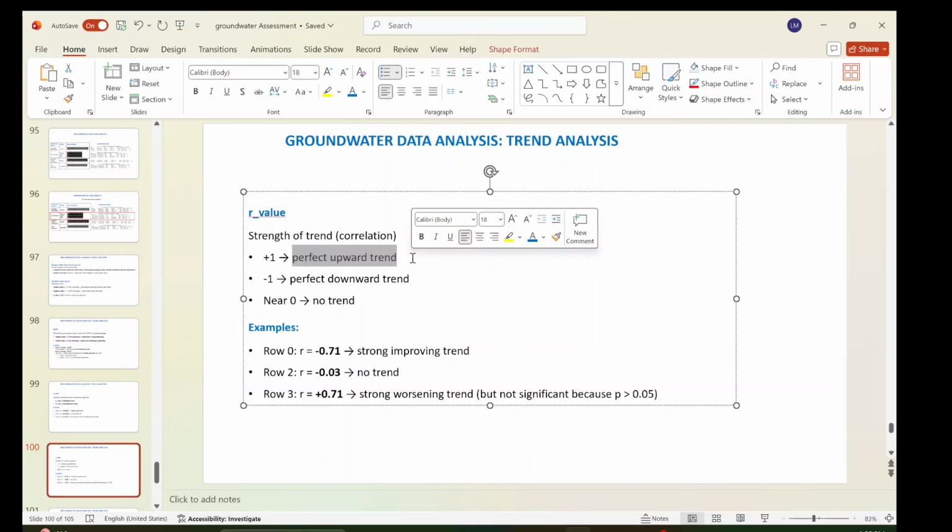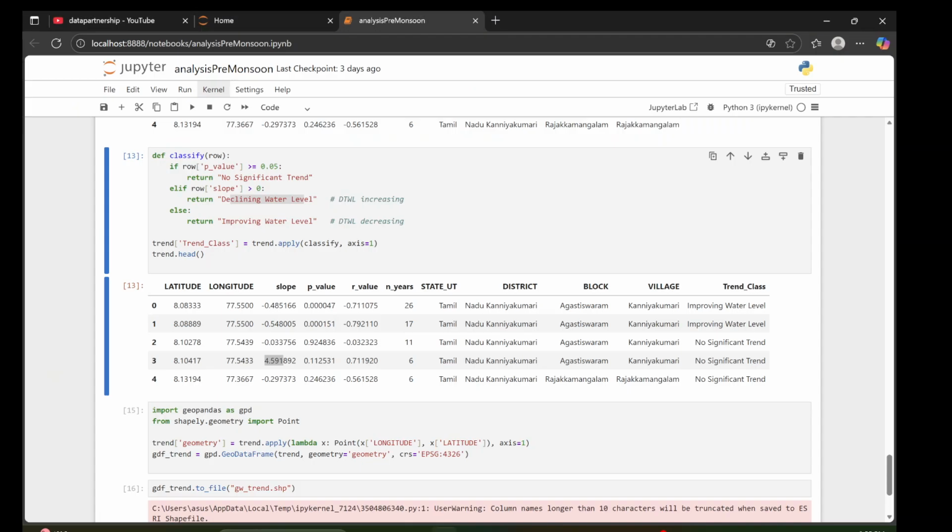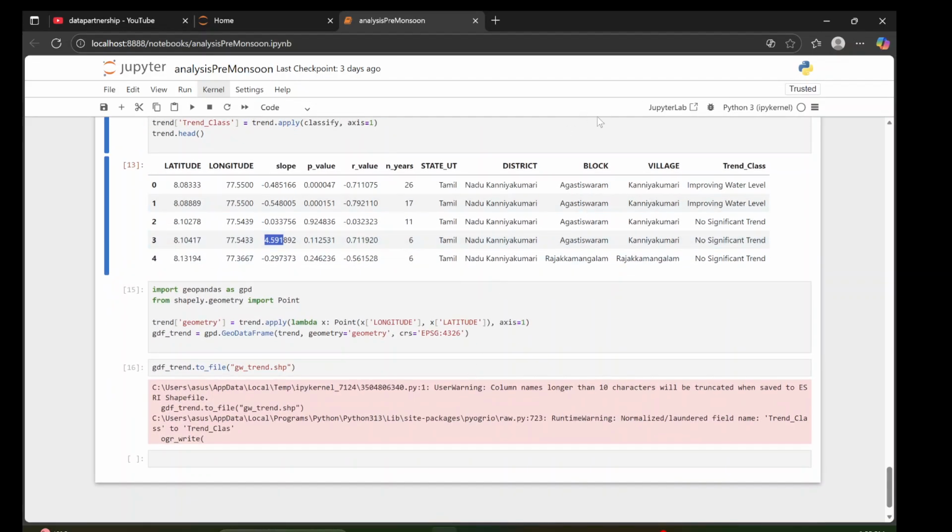Plus one means a perfect upward trend, minus one is a perfect downward trend, and near zero means no trend. And similarly we have those. So you can see in my table, right? So what is the important thing then?